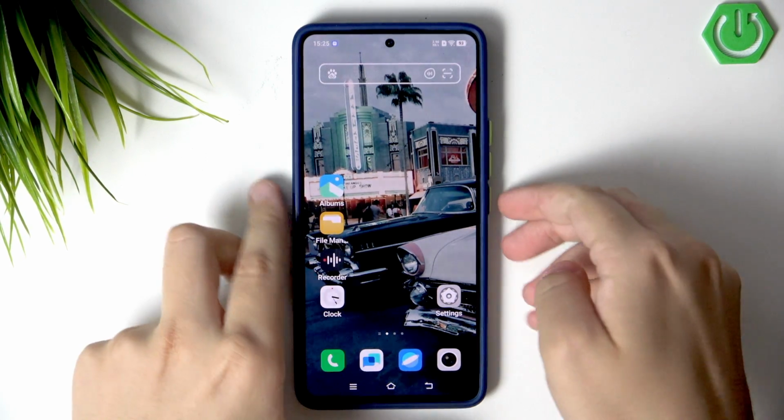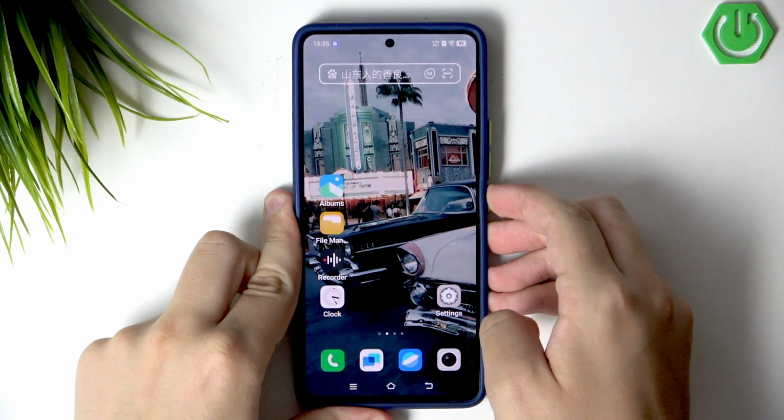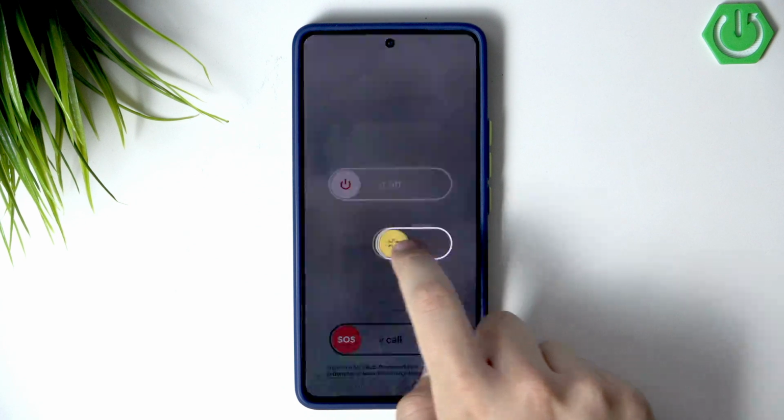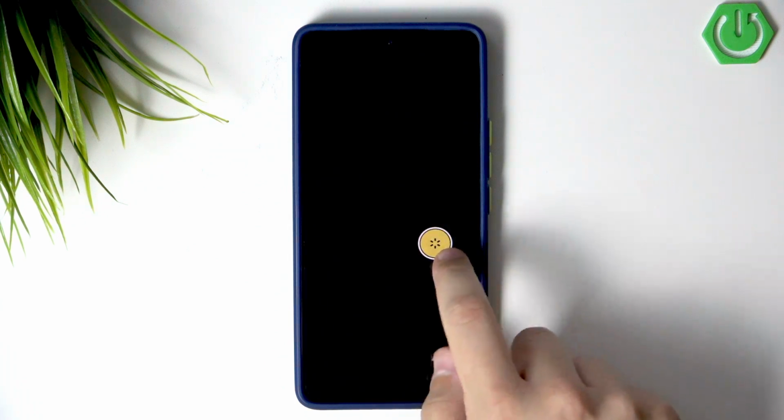So I recommend you first restart the phone. Hold the power button. Now we need to restart it by swiping this little icon here to the right. It can fix a lot of minor glitches and issues, including this one. So just wait for your phone to turn back on and I'll see you once mine is ready.